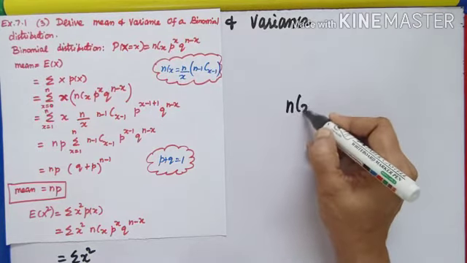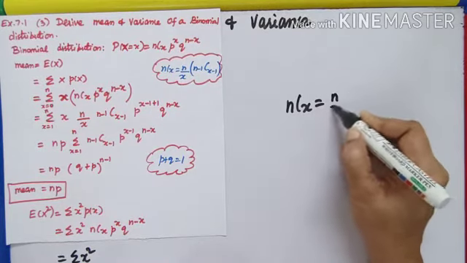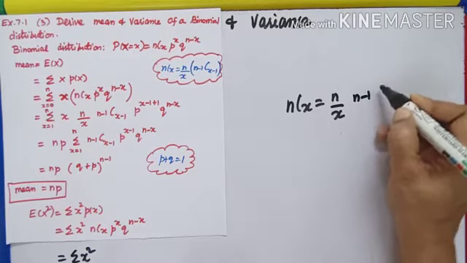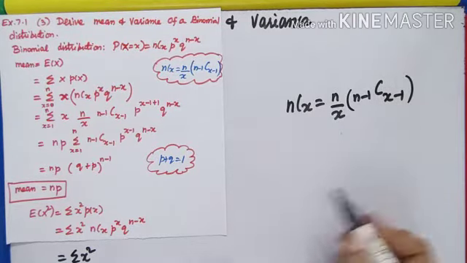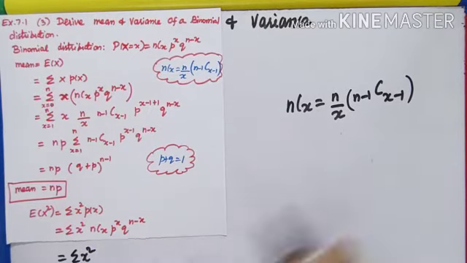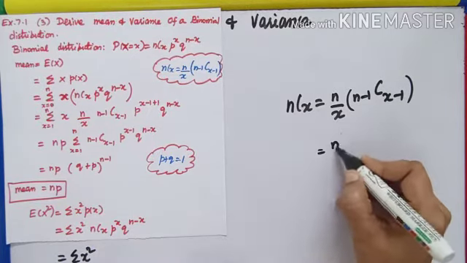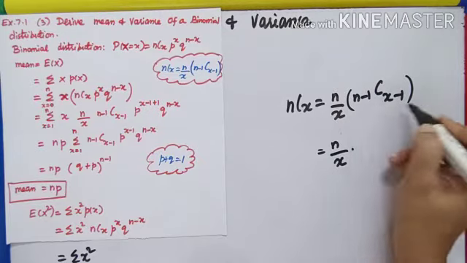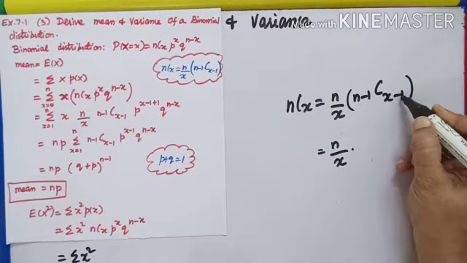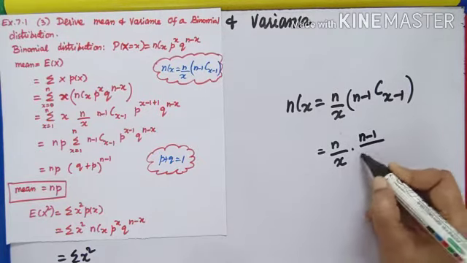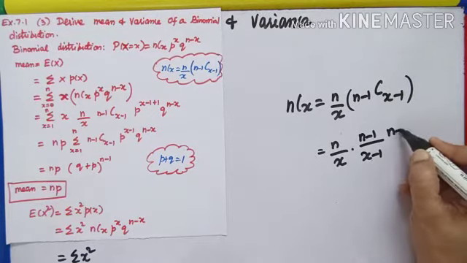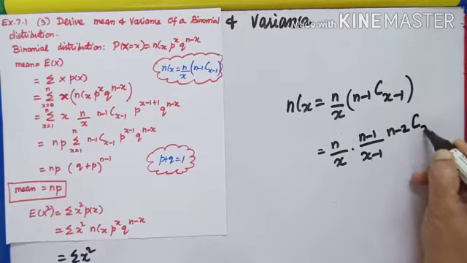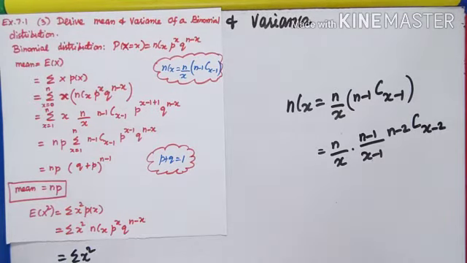See, nCx I can write n by x, (n-1)C(x-1). First step. But I want x square here. So, write one more term. n by x, write once again this number by this number. So, n-1 by x-1. What is the next term I write? (n-2)C(x-2).